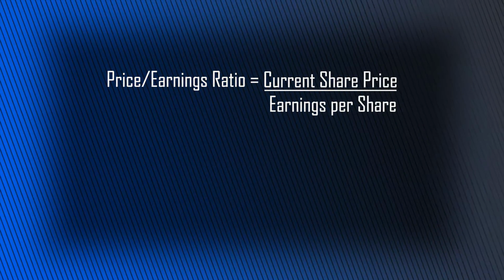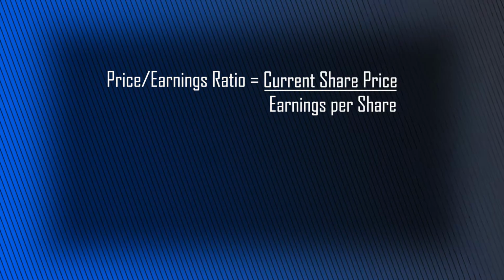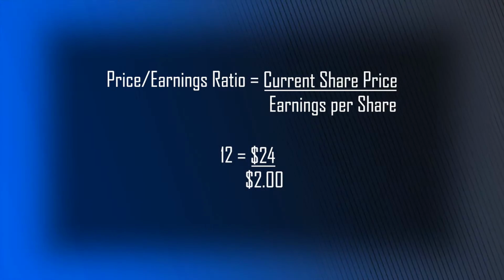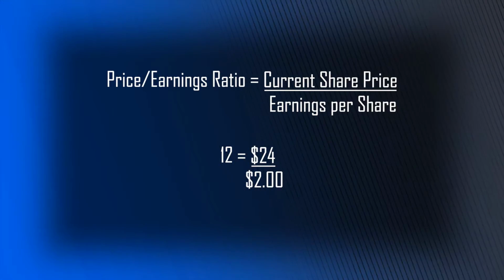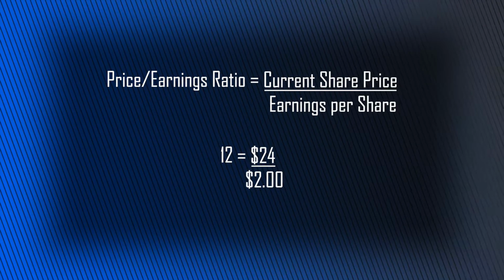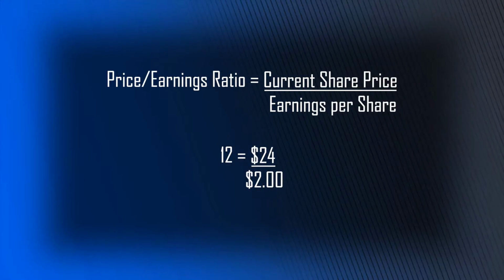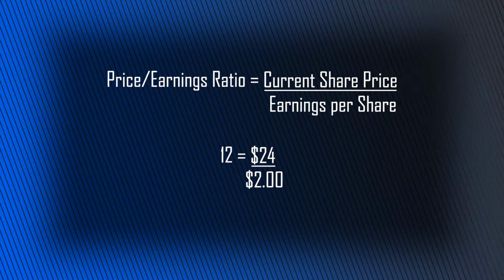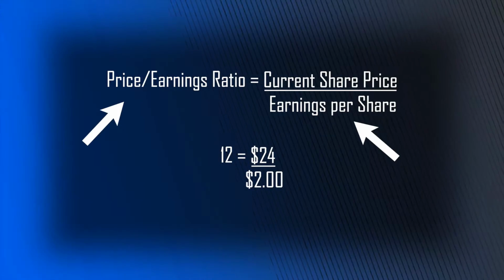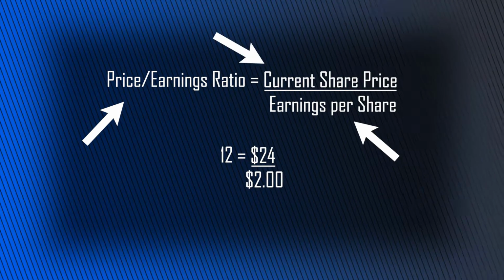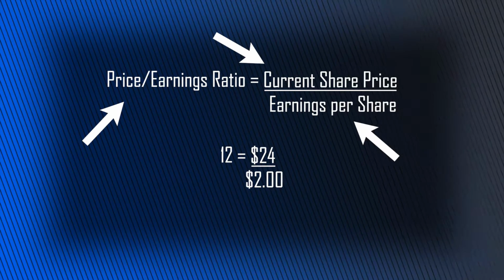PE stands for price to earnings ratio. It's telling you how the price of a stock relates to the company's earnings. Very simple. A company that earns $2 a share, trading with a PE of 12, is going to be trading at $24 per share. If a stock is at $24 a share, earns $2, PE is 12. Stock is trading at 24, and that is 12 times earnings of $2. 2 times 12 is the stock price of 24. So we first look at the company's earnings per share and just multiply by some number, the PE, to get the stock's valuation. So that number is the PE ratio.